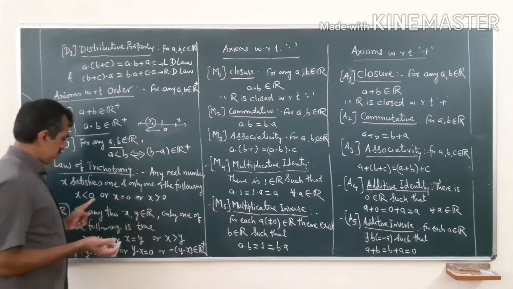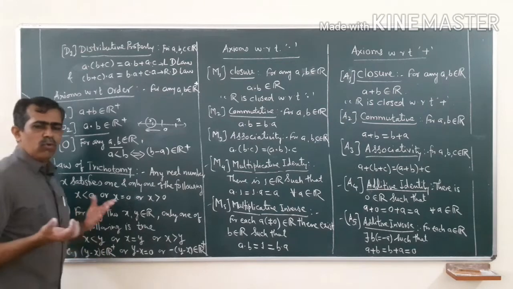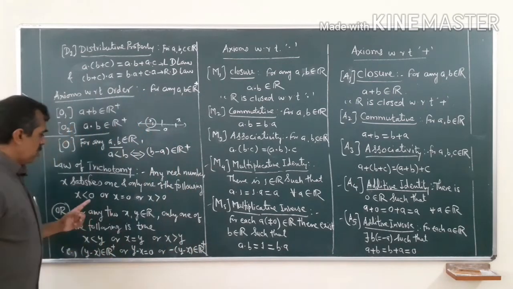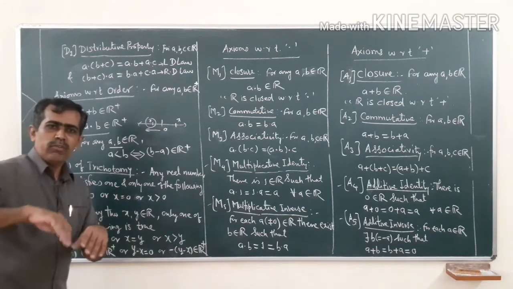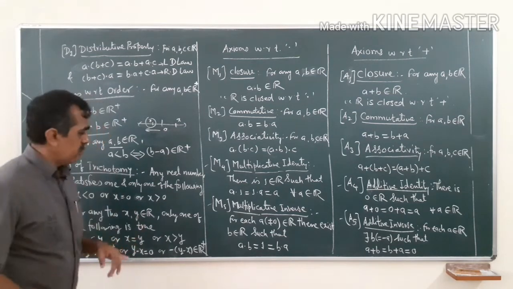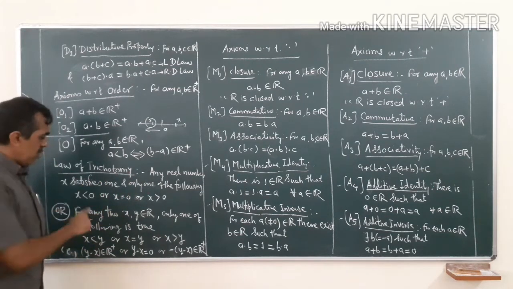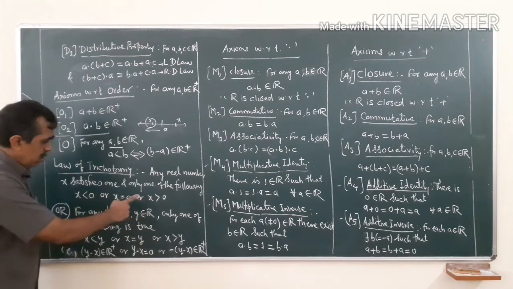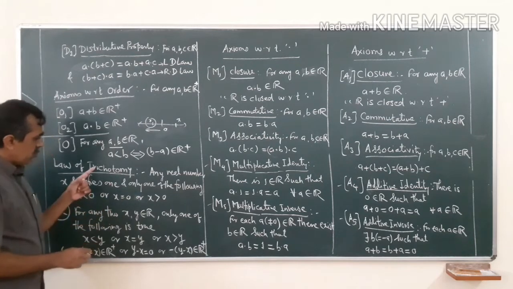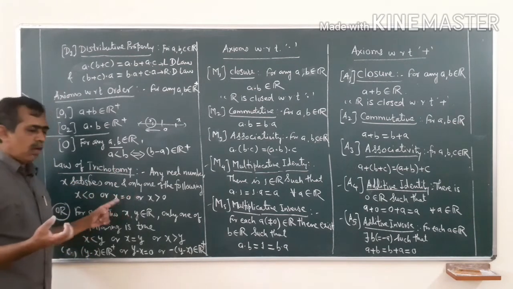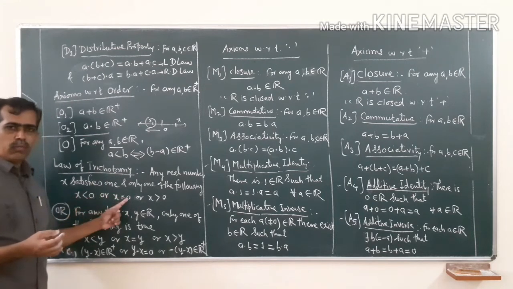So that means only 2 remain, and there does not exist any real number which is both negative as well as positive at the same time. So any real number x satisfies one and only one of the three. That's why it is called the trichotomy law. Out of these 3, only one property is true.